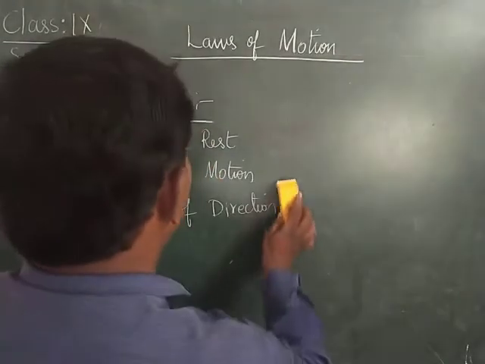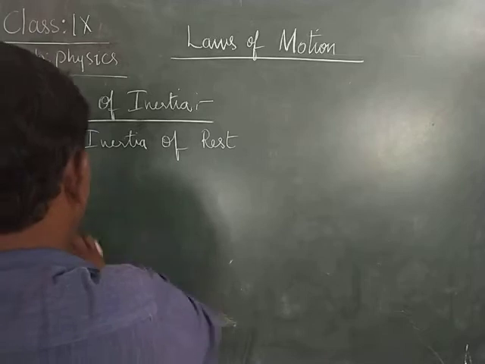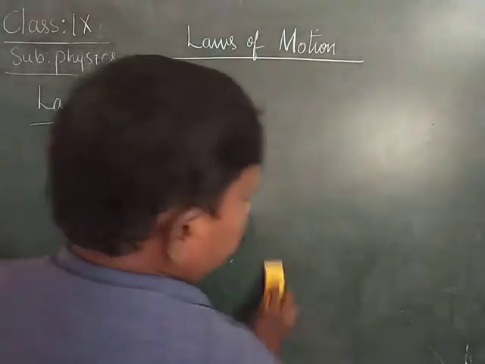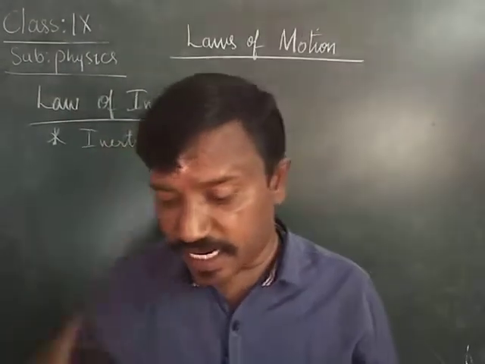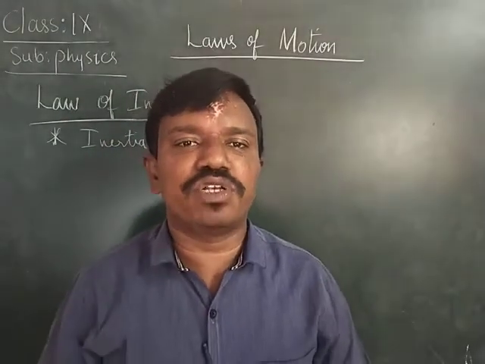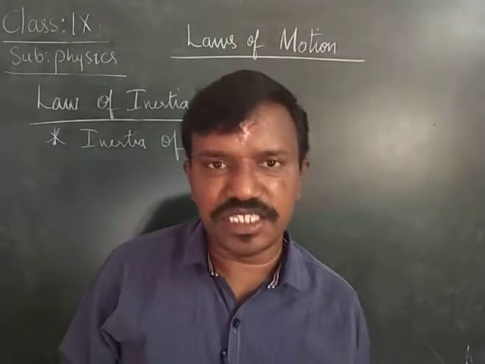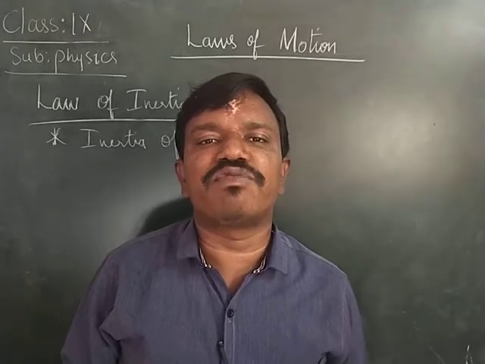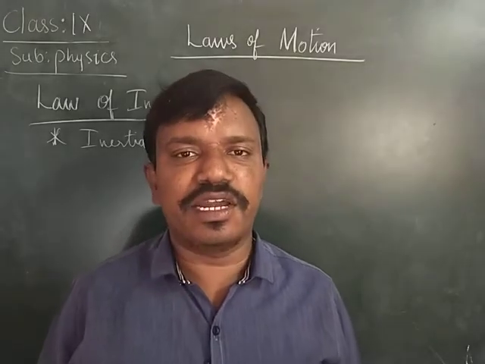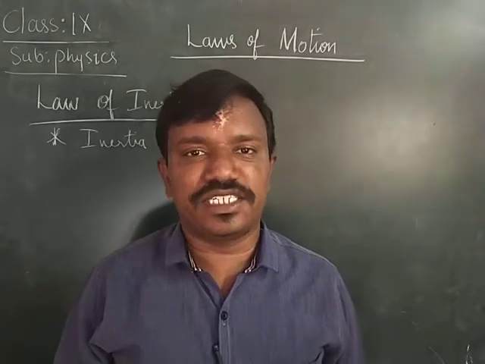First, we will learn in detail about inertia of rest. Inertia of rest is the tendency of a body which is in the state of rest to remain in the same state of rest until some external force acts upon it. That is called the inertia of rest.